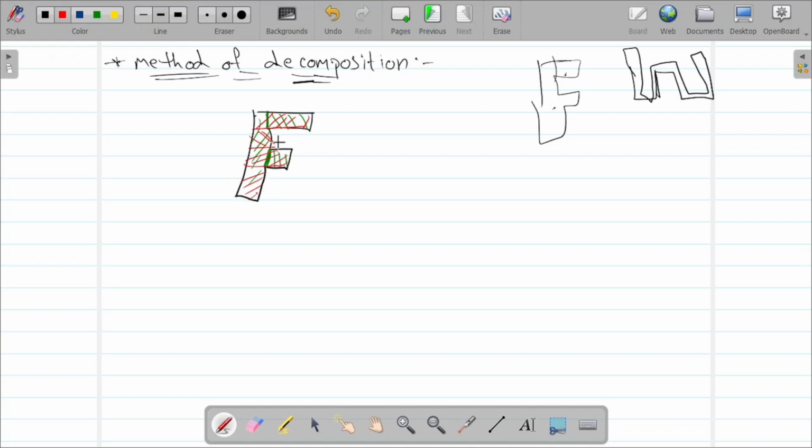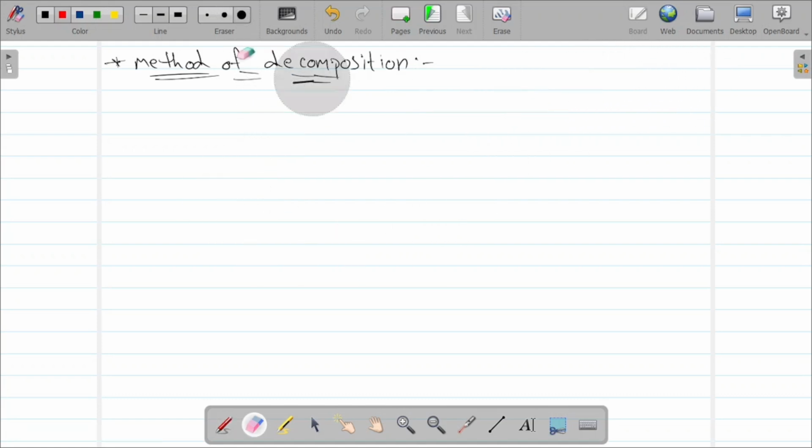Different parts. But if you add all together, then also we can find the center of mass by the method of decomposition. How is it going to be found? Let's see now. So same, let's take that F itself.